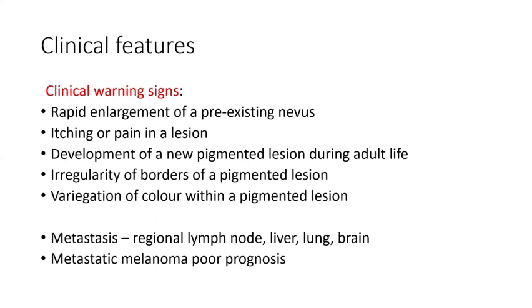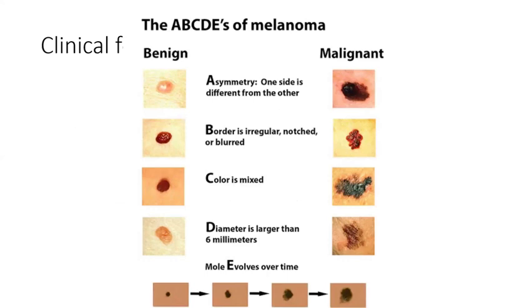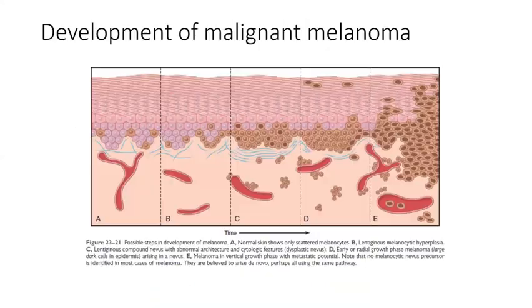Then the clinical warnings: a nevus with sudden increase in size, it becomes painful, and new lesions can appear with irregular borders and increase in size. All this will be the usual clinical symptoms. Metastasis to the regional nodes, liver, lung, and brain. Okay, just know the ABCD of the melanoma.